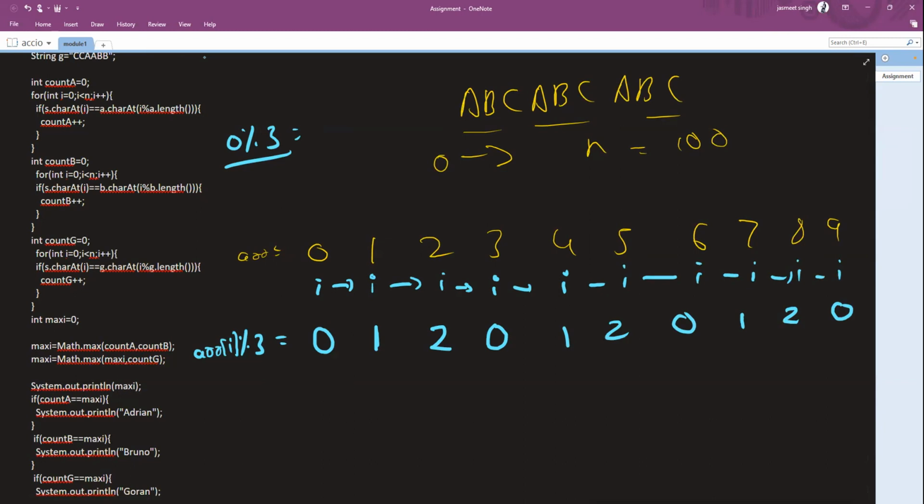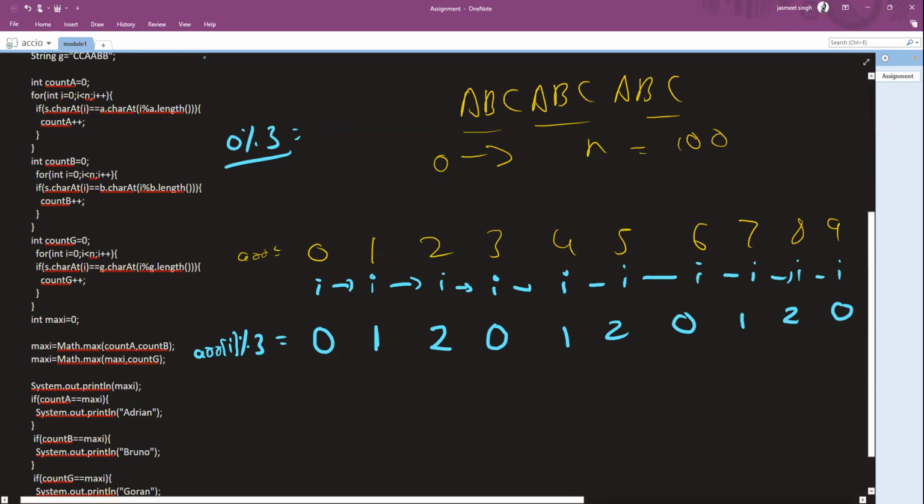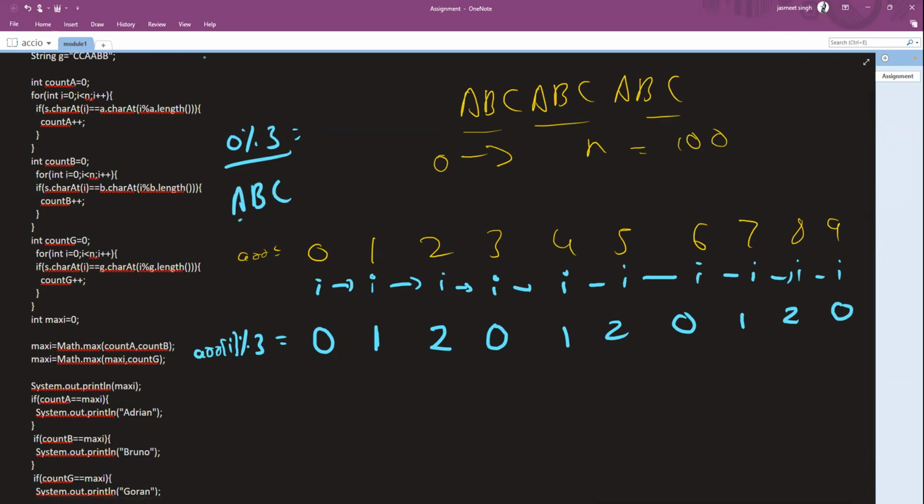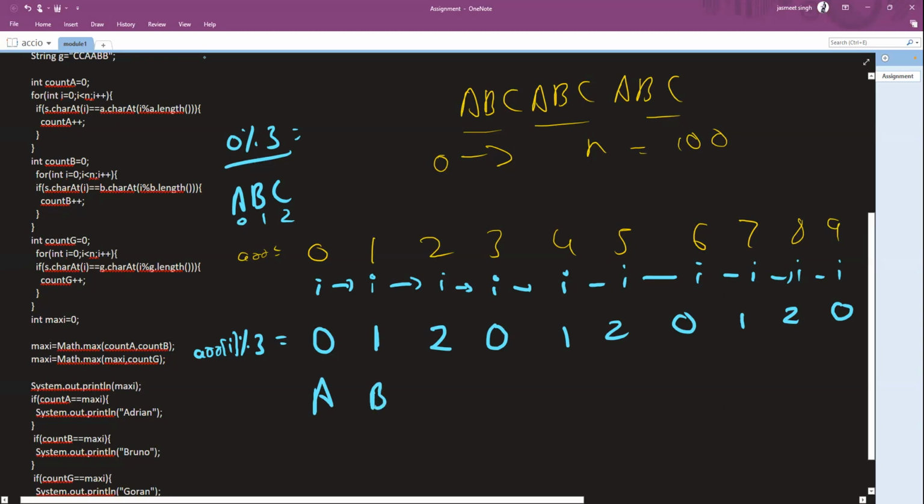Now, let's convert it in terms of the code that we were working upon. Let's say the string was ABC, and 0, 1, 2 is nothing but the indexes of that string, right? So for 0, I will be writing A, for 1, B, and C for 2.